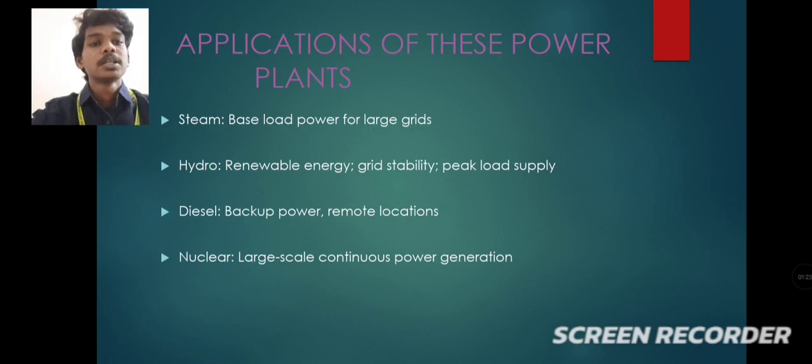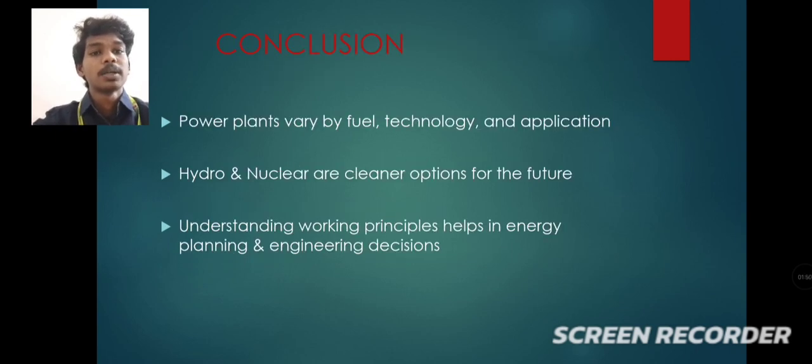And here the applications. Steam is used in base load power for large grids. Next one, hydro power plant. It is a renewable source, and used for grid stability and peak load supply. Next one, diesel. It is used as backup power and in remote locations. Next one, nuclear. To produce a large amount of energy, we use the nuclear power plant.